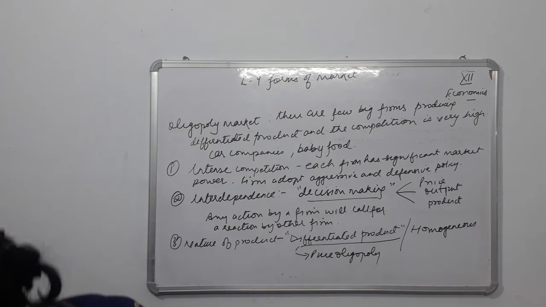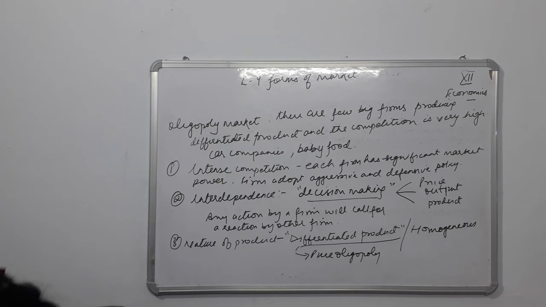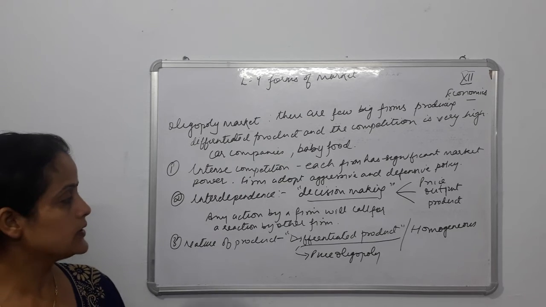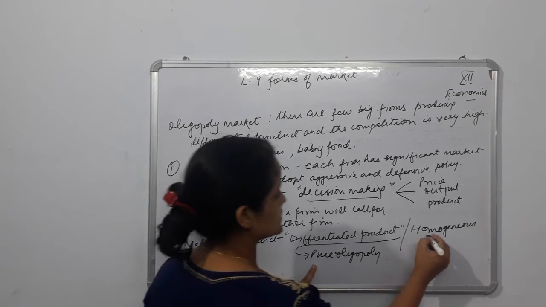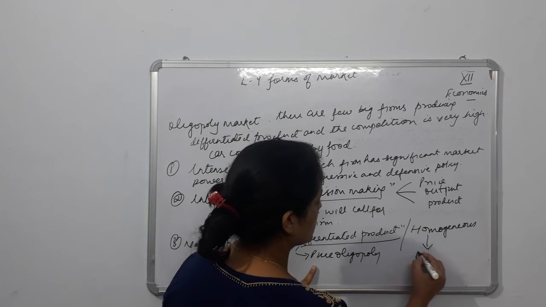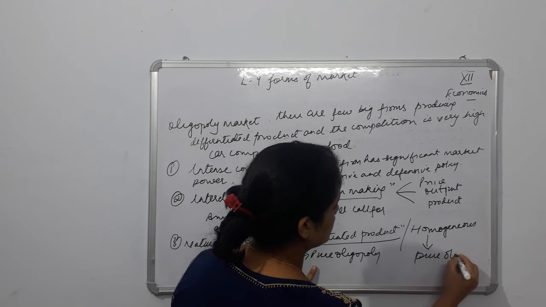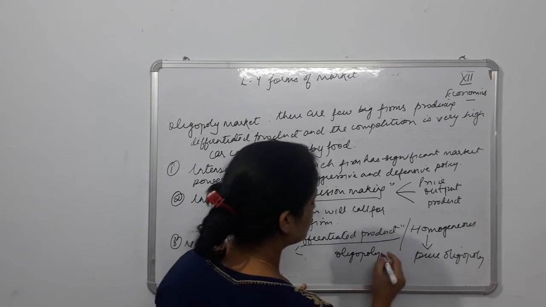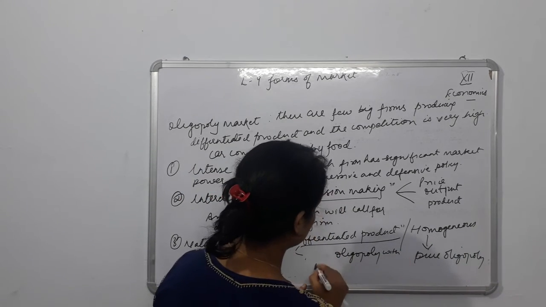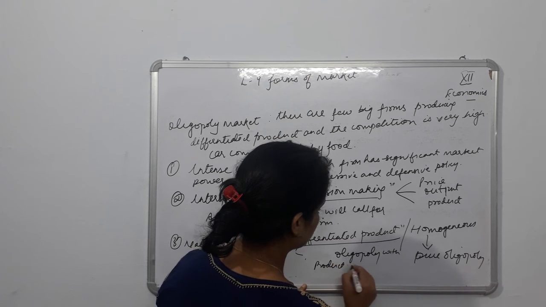So they are saying accordingly, oligopoly without product differentiation is pure oligopoly. So without differentiation, pure oligopoly, and this is going to be oligopoly with product differentiation.